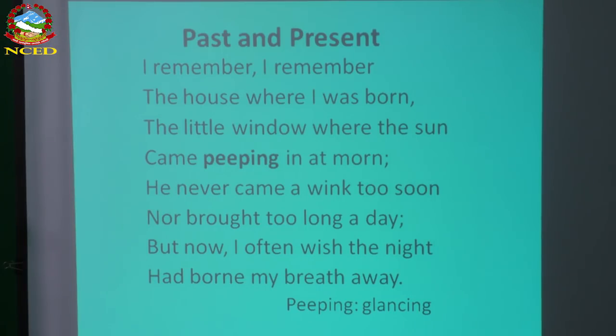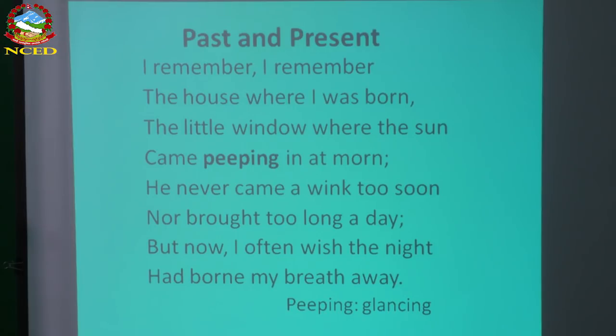This is the contrast, the difference the poet feels between his childhood and the present time. So there are many differences. What the poet talks about here is that now the night is so boring, so long. Especially he feels maybe he cannot sleep well, that's why he wants to get up early, not like in the past when the poet was still a boy. That time he wanted to sleep more and more, to get up late in the morning.